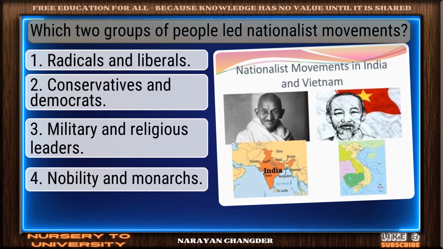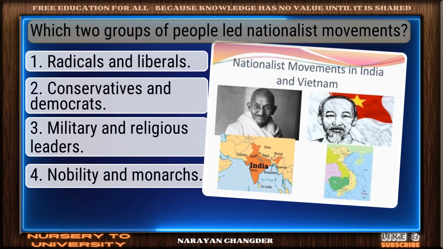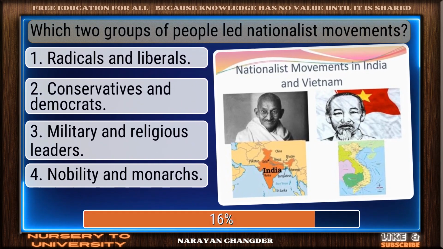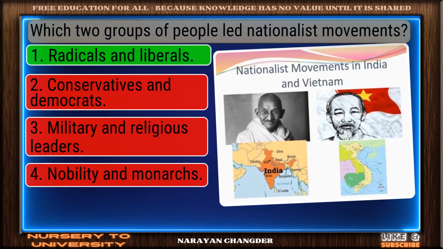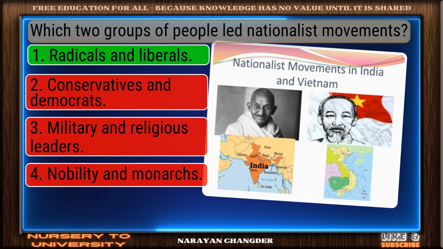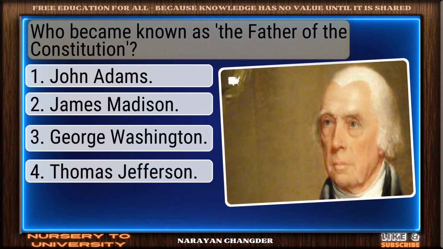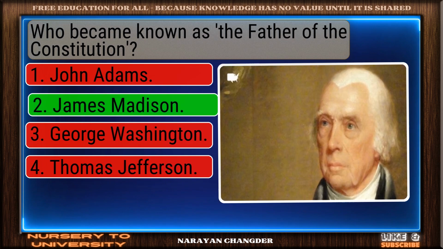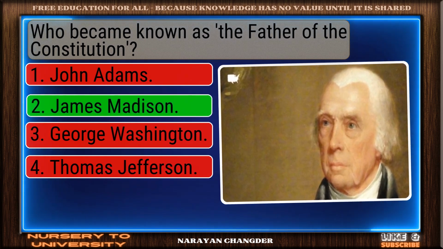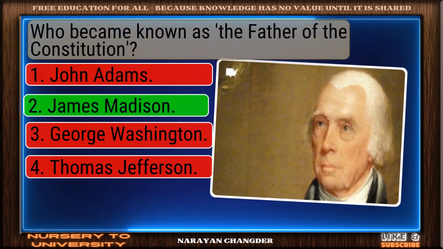Which two groups of people led nationalist movements? On track, radicals and liberals is the correct answer. Who became known as the father of the Constitution? Great thinking. James Madison is the right choice.